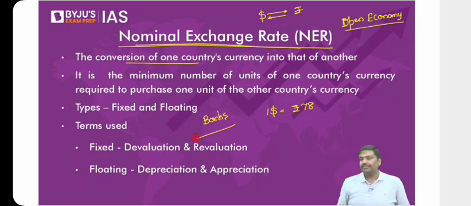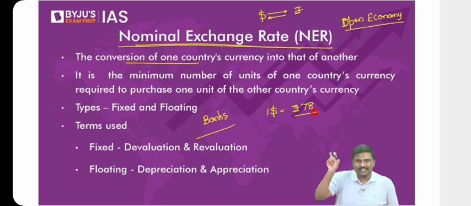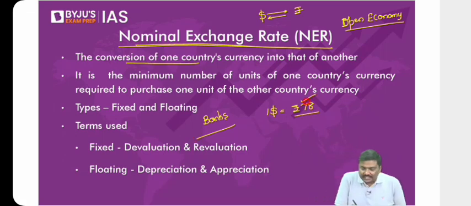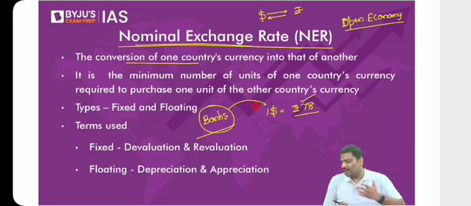You will go to the forex market, you will give them 78 rupees. Of course, they will charge a spread. There's a term called a spread commission. Right? You will pay 78 rupees, and in return, the bank will give you $1. That is basically the conversion.